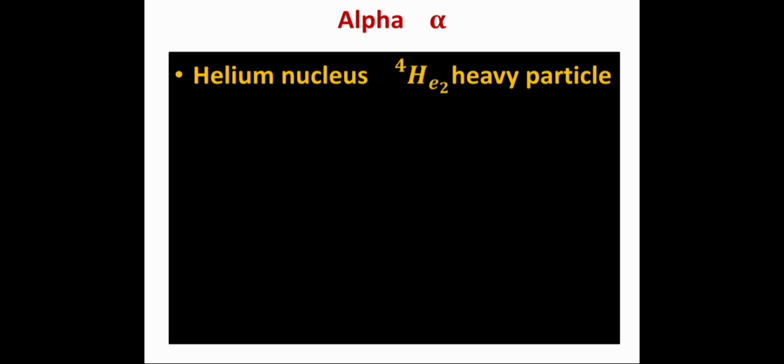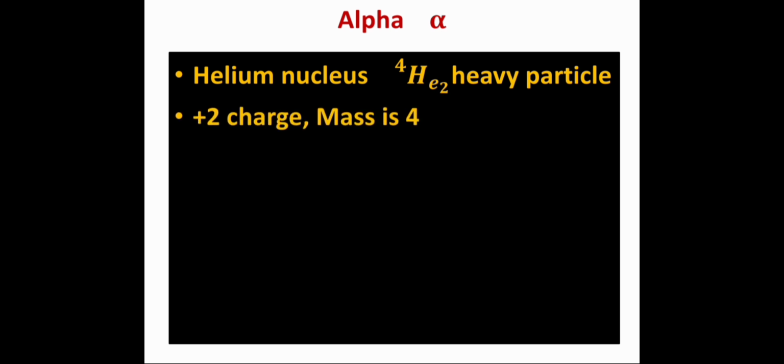First of all, what is alpha particle? Students, alpha particle is actually a helium nucleus. You know, in helium nucleus there are two protons and two neutrons. So a helium nucleus is having two protons and four nucleons. Due to this reason, alpha particle has double positive charge.